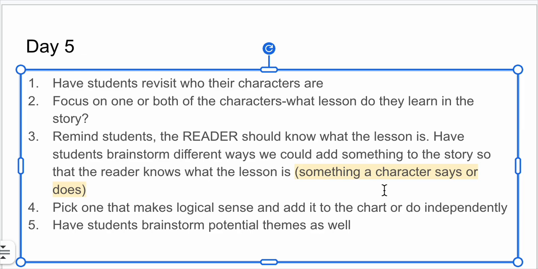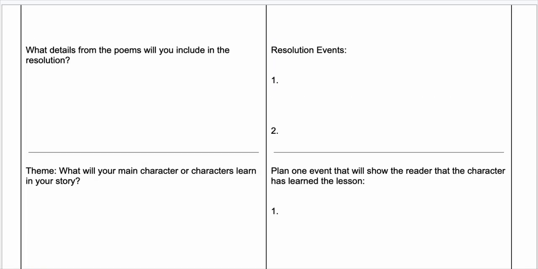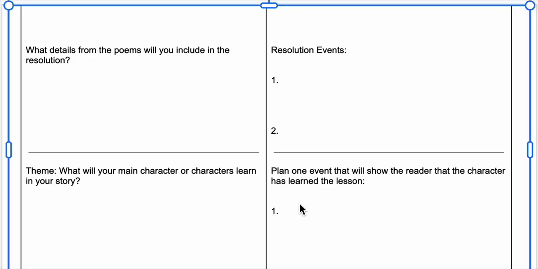I don't know what it is, but this would be a great time as well, if you need your theme chart, to make sure that you have a theme for your story and a lesson that you want your reader to understand. When you feel like you know what that is, this is where we can plan an actual event that happens for that lesson to take place. So when you think about our main character or characters, whether it's one or both of them, what's going to happen, or who's going to say something in this scene for the lesson to come to life?